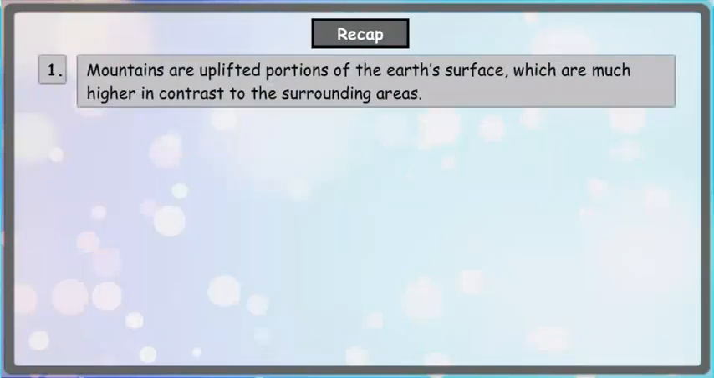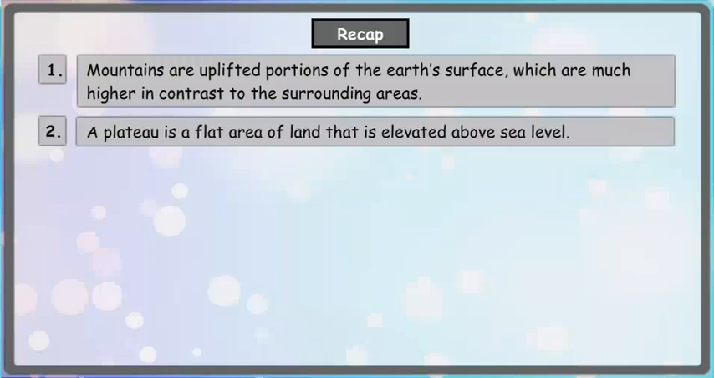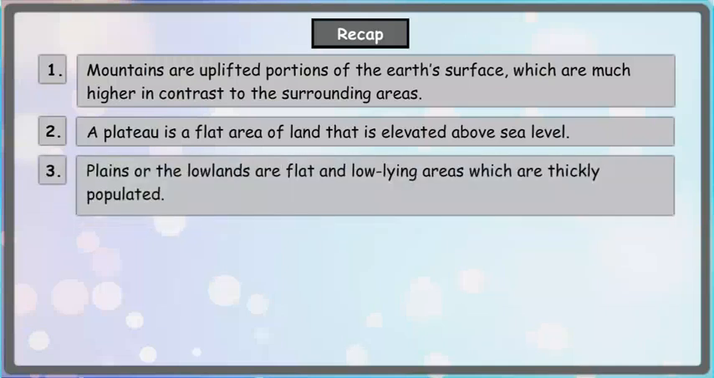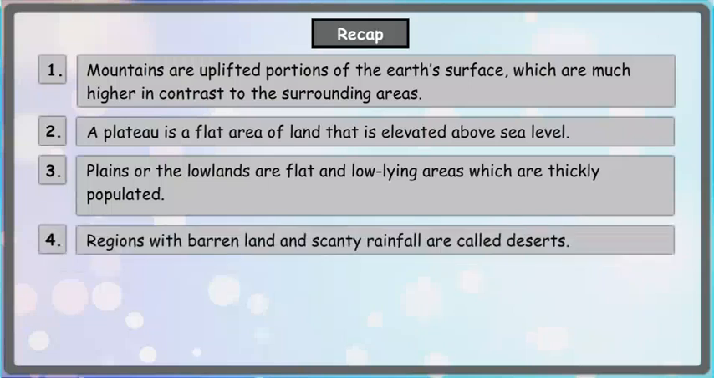Recap. Mountains are uplifted portions of the Earth's surface which are much higher in contrast to the surrounding areas. A plateau is a flat area of land that is elevated above sea level. Plains or the lowlands are flat and low-lying areas which are thickly populated.